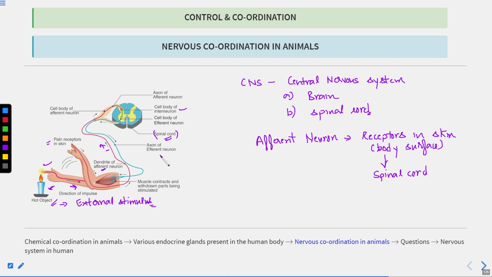Then you can see the efferent neuron here. The efferent neuron transfers the motor information. The information or the response has been generated in the central nervous system, and here you can see the arrows.